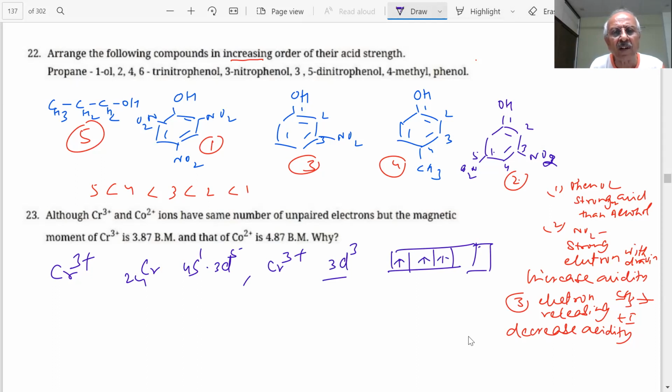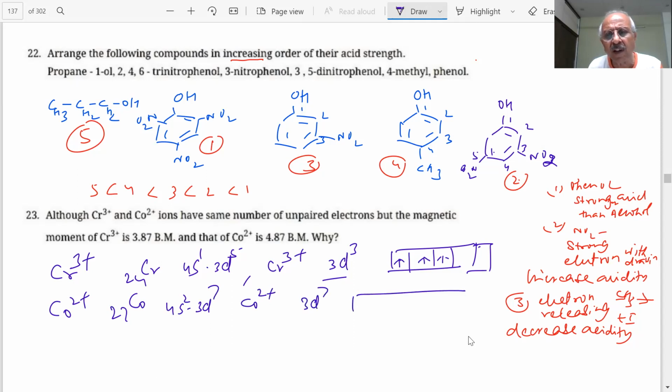And what is happening in cobalt 2 plus? What is the atomic number of cobalt? Cobalt is 27. That means 4s2 3d7, students. What will cobalt 2 plus be? 3d7 count. 2 will go, so 3d7: 1, 2, 3, 4, 5, 6, and 7. They have 3 unpaired electrons.